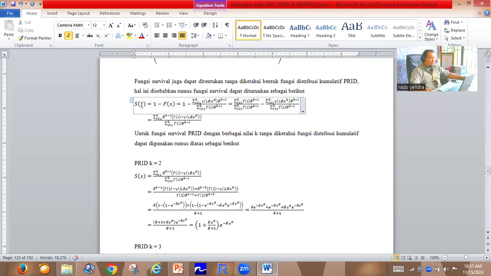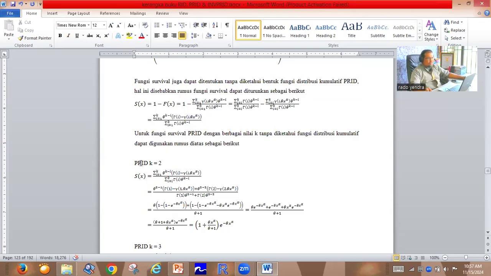Like I said before, the survival function for the Power Rado Institute distribution only needs the information in this formula. This formula is based only on the lower incomplete gamma, I comma theta x power alpha.